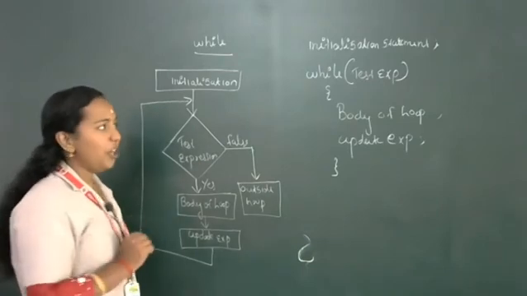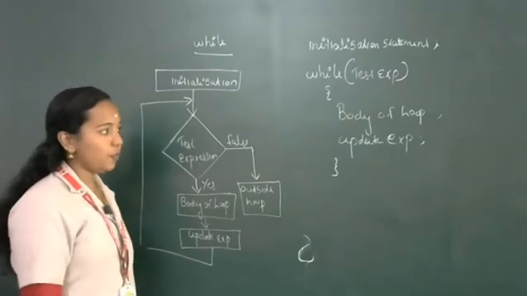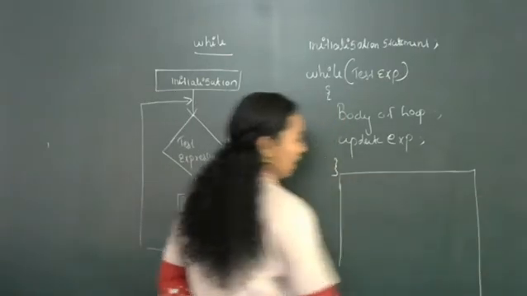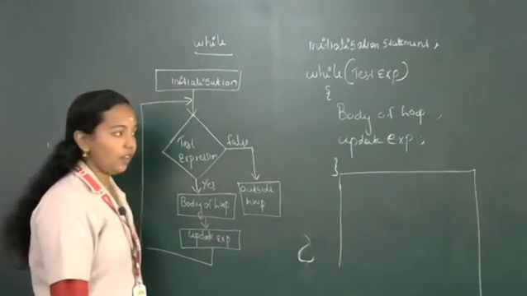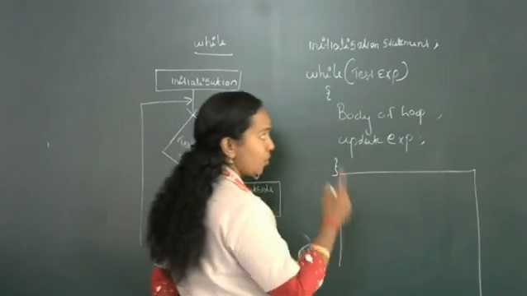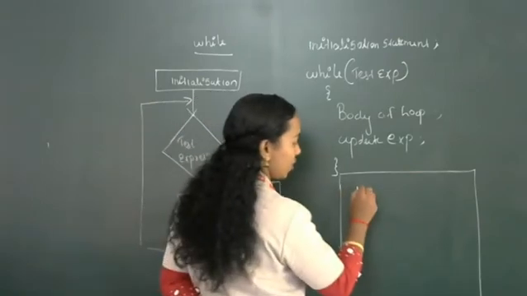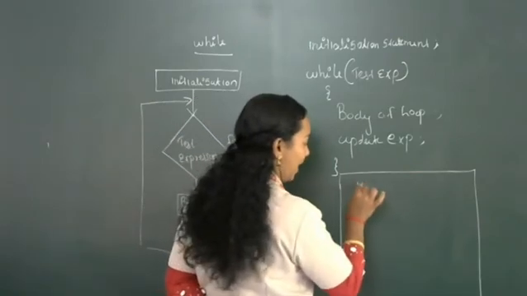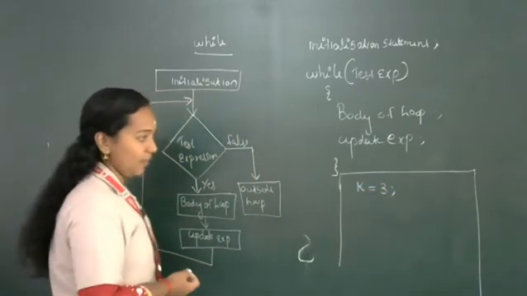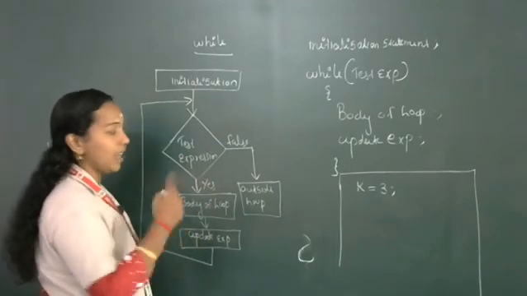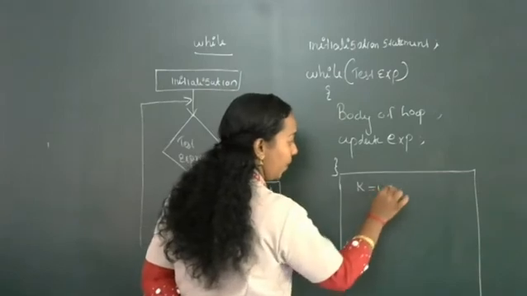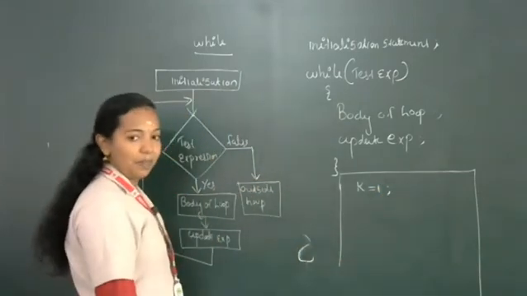Okay, I am going to write a small example to print the numbers from 1 to 3. We are starting with number 1. So first I am going to write the initialization statement. Here I am using the variable k. What is the first statement? k equal to 1. We are initializing the variable. You want to print numbers 1 to 3, so which number are we starting with? 1.